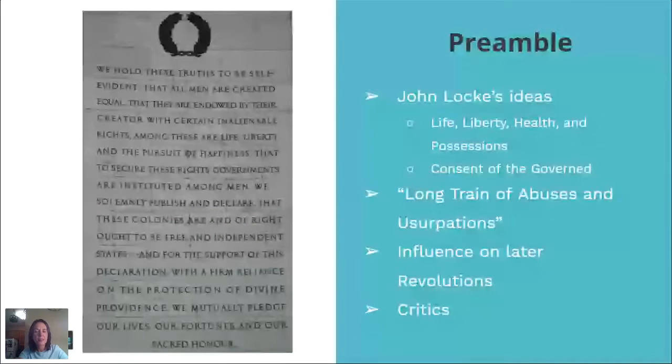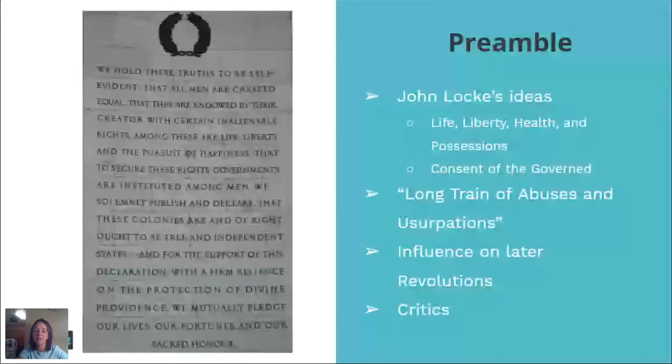So the preamble is probably the most famous part of the Declaration. It's probably the part that most of you have heard before, starting with "we hold these truths to be self-evident, that all men are created equal." This is the basis of the colonies declaring independence. It's really the basis, the formation, and the heart of our country and our government today when you think about it.